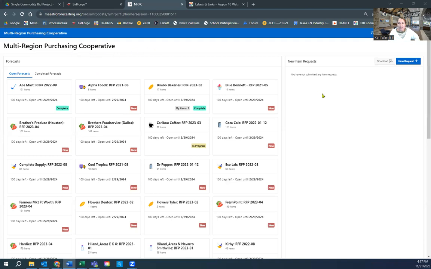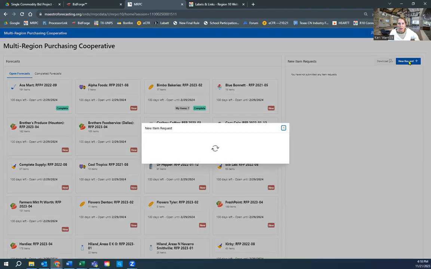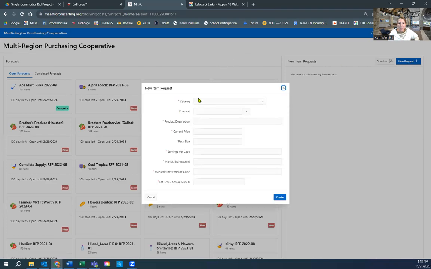Okay, now let's talk about new item request. Over here on the right-hand side, to get started, we're simply going to click on new request with a little add sign. And each of these fields is required. Try to be as accurate as possible. This helps me in adding new items to the bid.